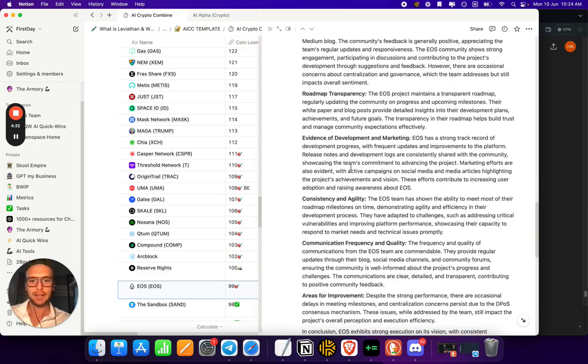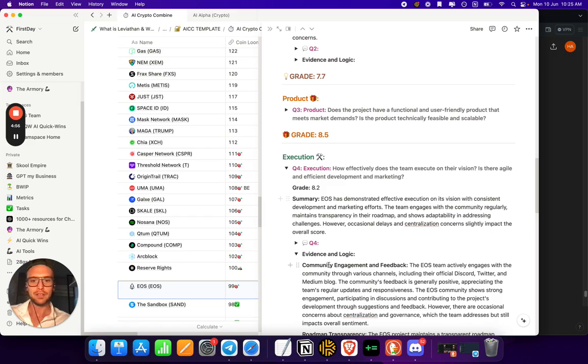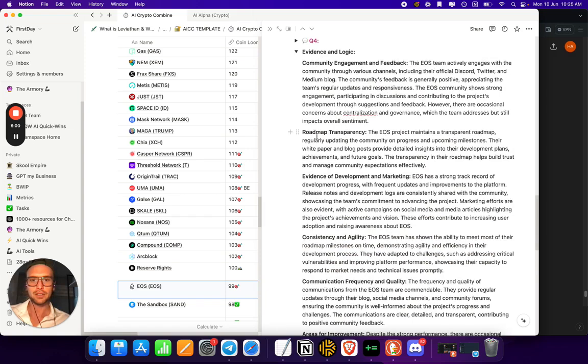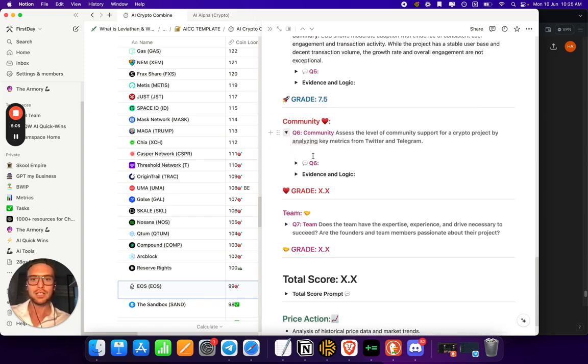Again, we can jump in, we can have a look. It was interesting areas for improvement. Despite the strong performance, there are occasional delays in meeting milestones, and centralization concerns persist due to the deep delegated proof-of-stake consensus mechanism. These issues, while addressed by the team, still impact the project's overall perception and execution efficiency. So yeah, super interesting, eh? Definitely went and found out the nitty-gritty sort of areas that people are concerned about, so you can see that there.